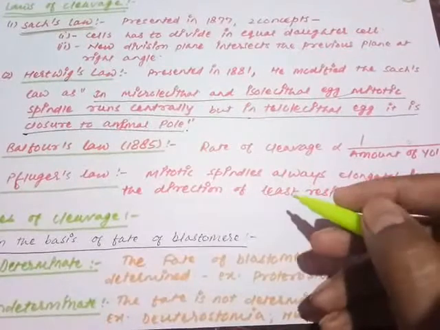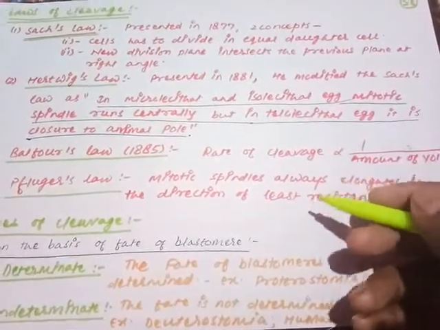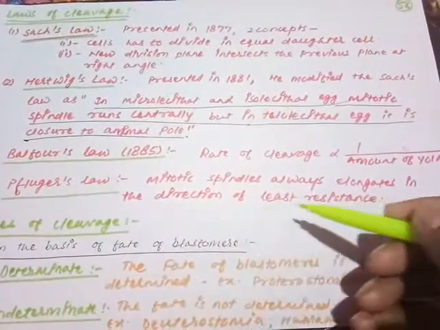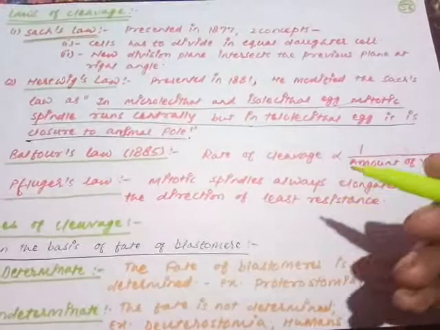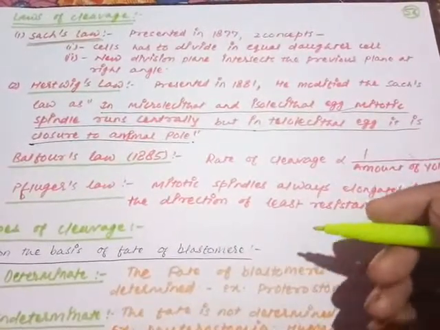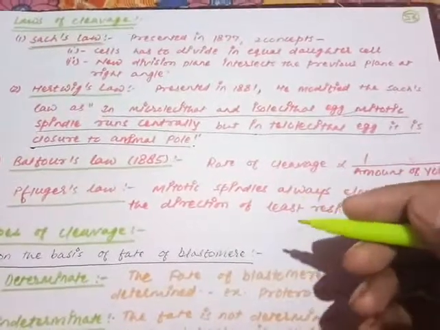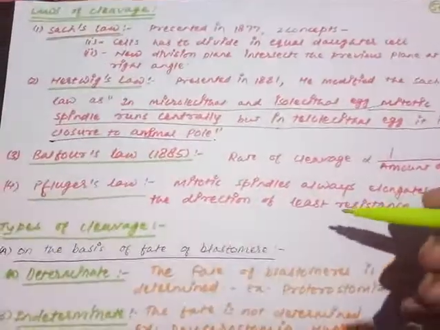Mitotic spindle means what? The division. If the mitotic division is going on, the mitotic spindle will always run in the direction of least resistance. It will run in the direction where no yolk is present, where yolk concentration is very less, either absent or very much less. It will run in the direction of the animal pole, not the vegetal pole.